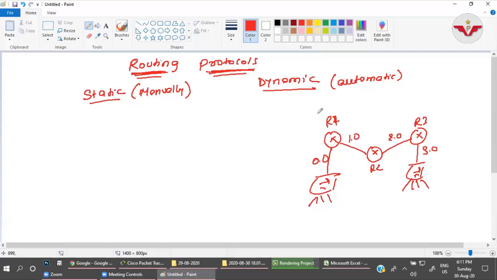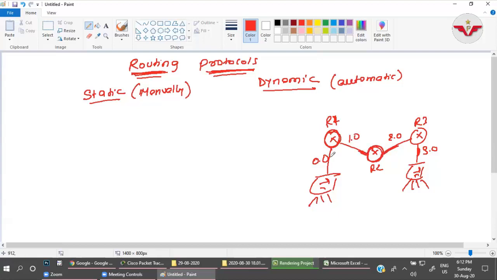Now in static routing, I will inform router R1 that if you want to go to the 20 network or the 30 network, through which path you have to go to that destination. I will inform R2 that this is directly connected, so it will be there in the routing table automatically.